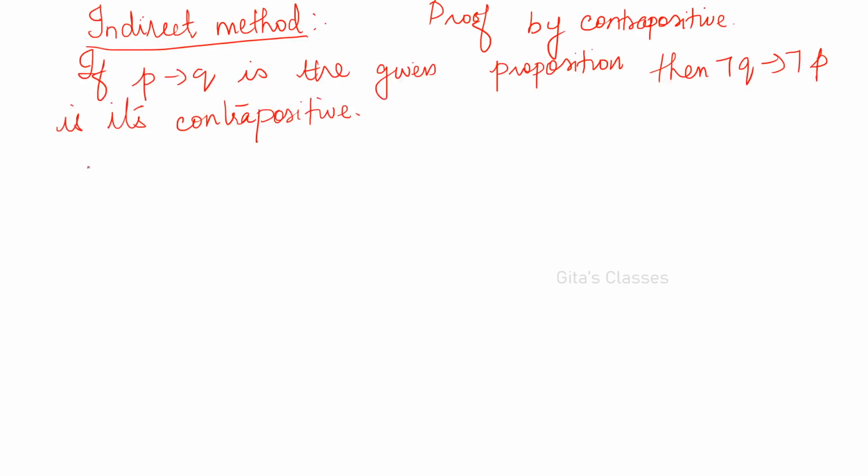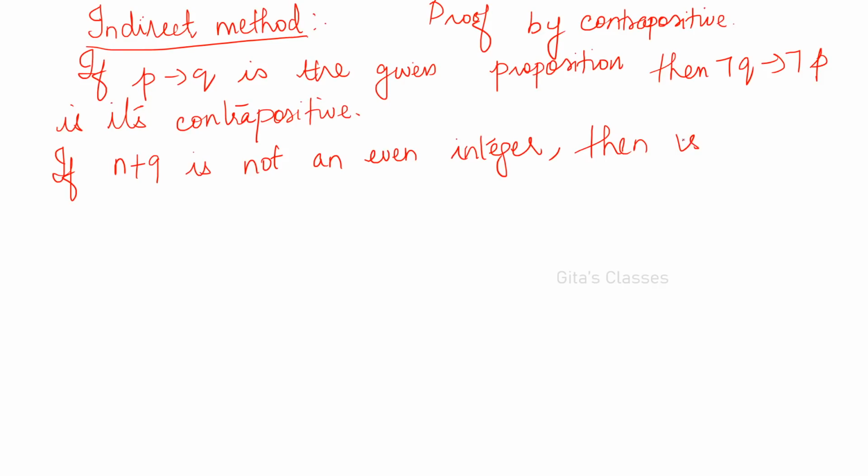Therefore now you have to prove that, our statement will become: if n plus 9 is not an even integer, then n is not an odd integer.